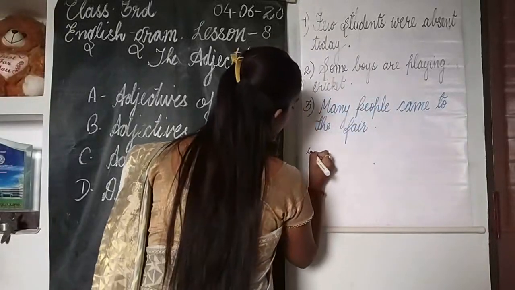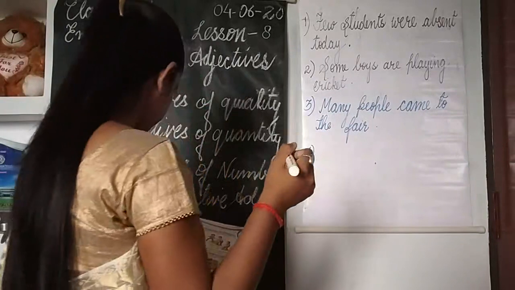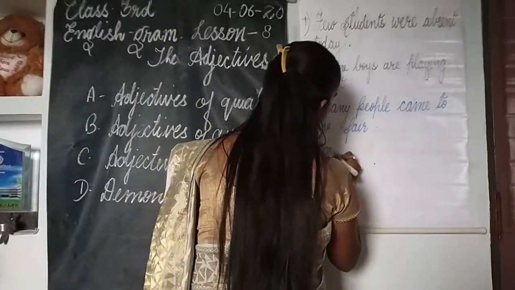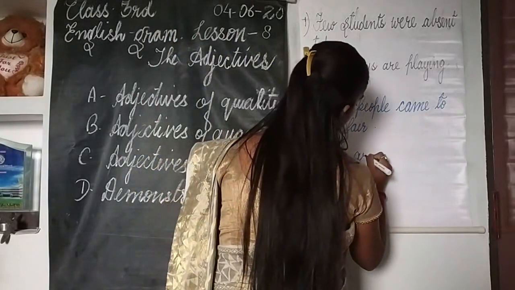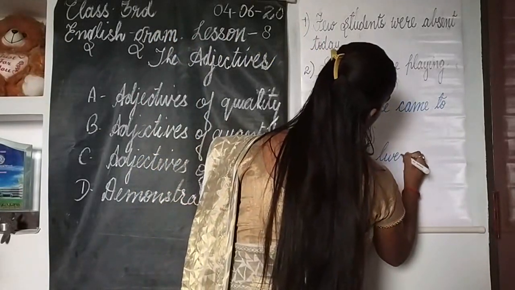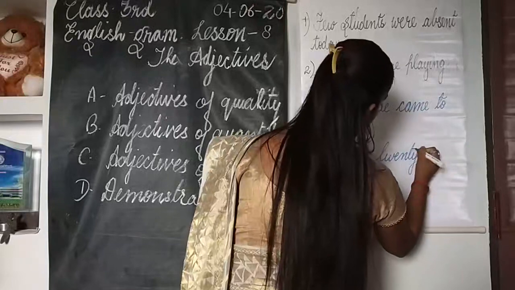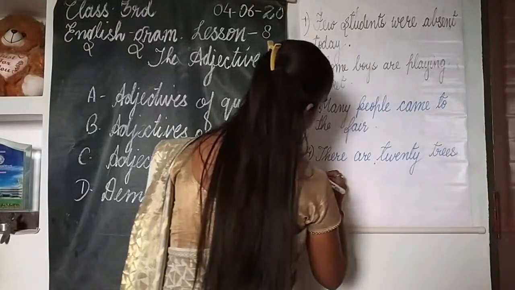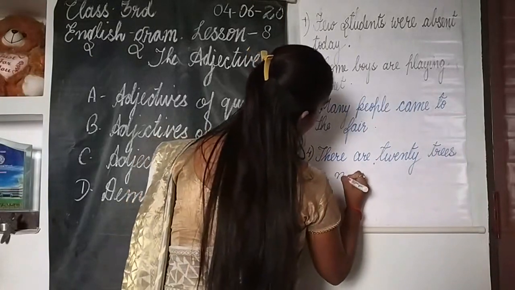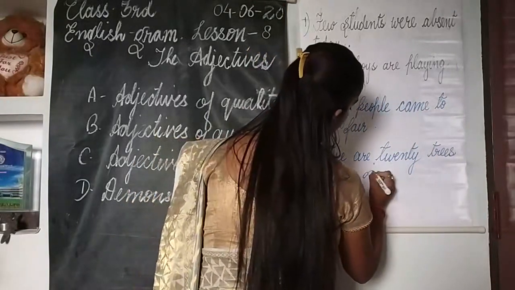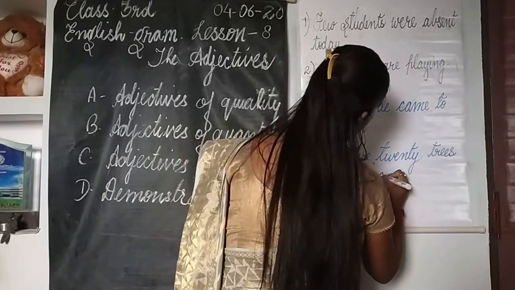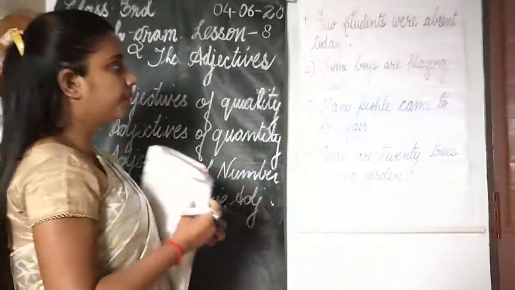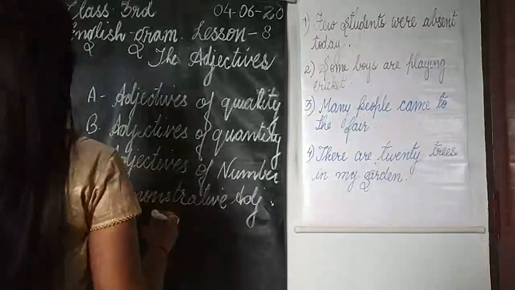Let's see one more example: There are 20 trees in my garden. Okay, so I have written 4 sentences here, children. Now let's see each sentence one by one.